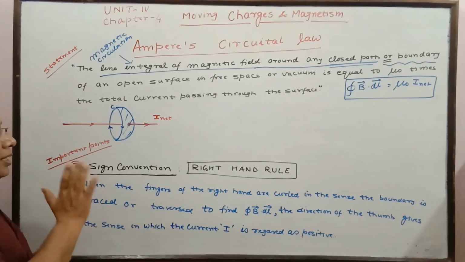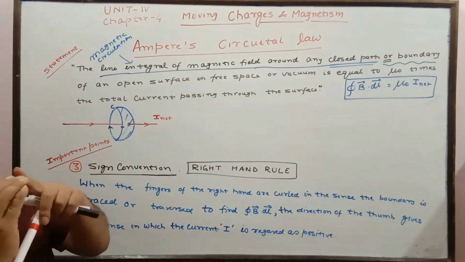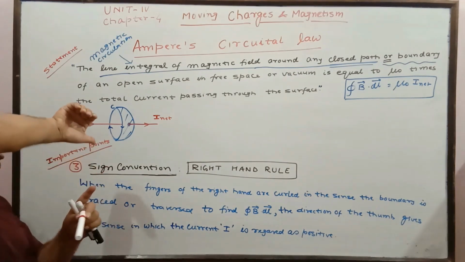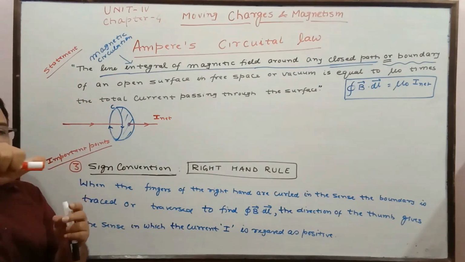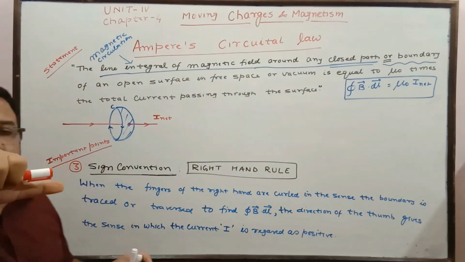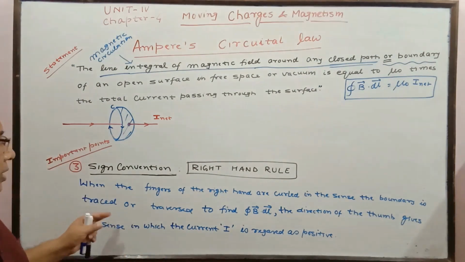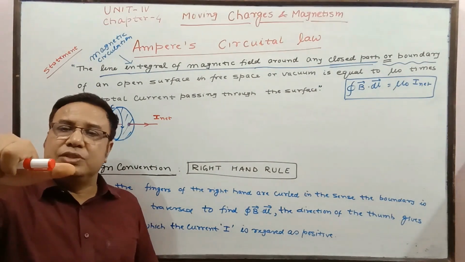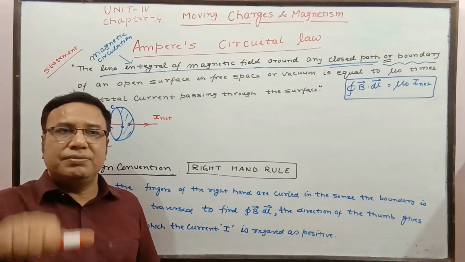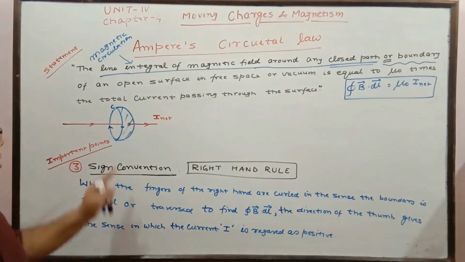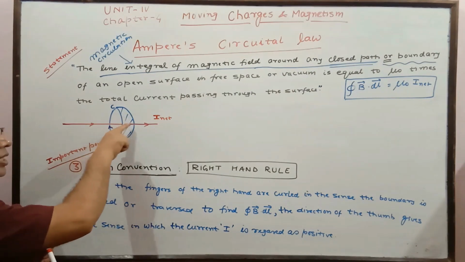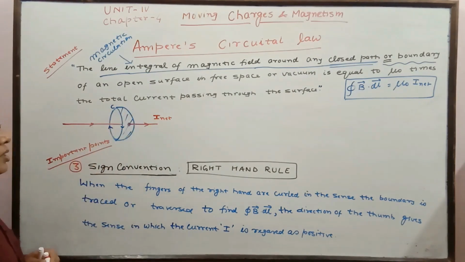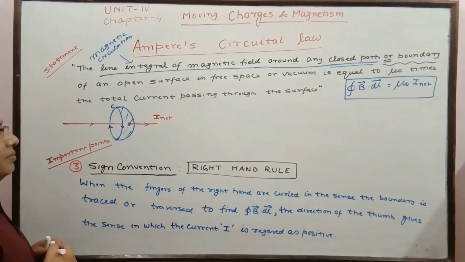Here the tips of our fingers curl in the direction of traversal of the path, and we are holding the wire. In that case, the direction of the thumb is going to show us the positive direction of current. In this case, if you hold the wire, you will see that this is the direction of the thumb. So this particular current will be positive.